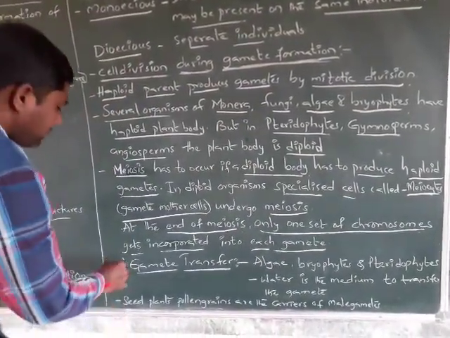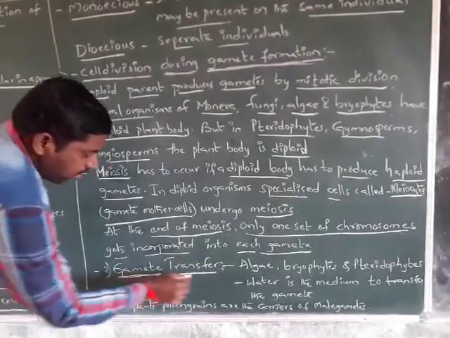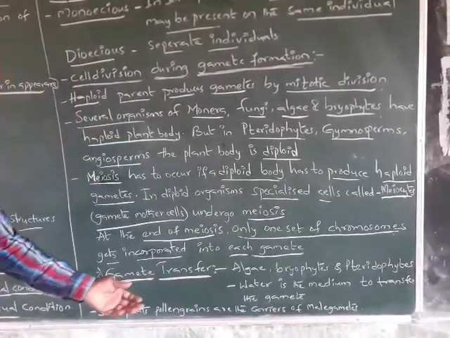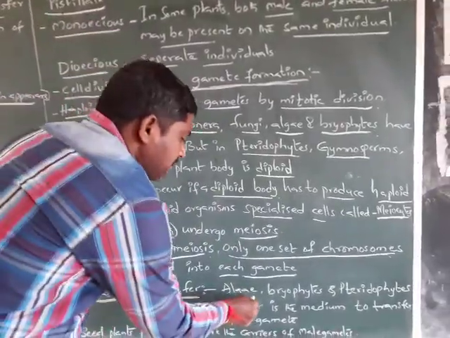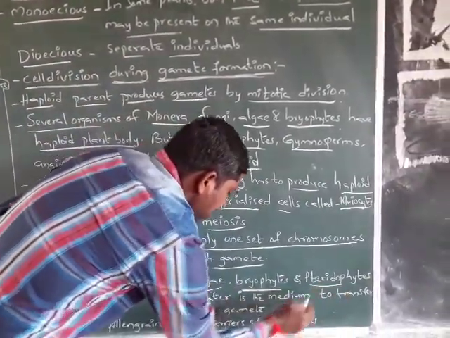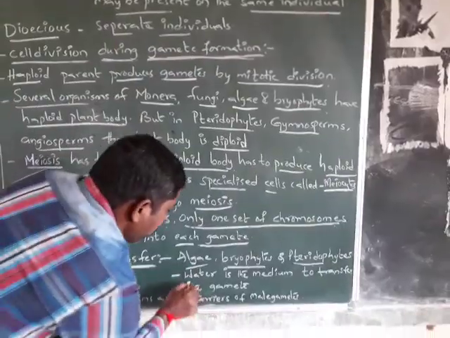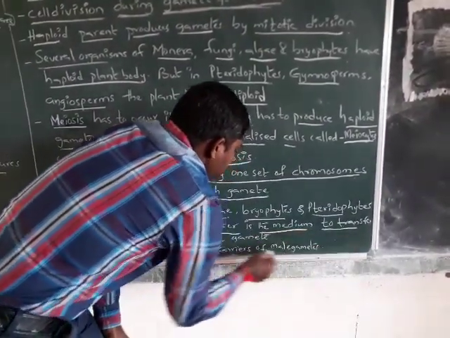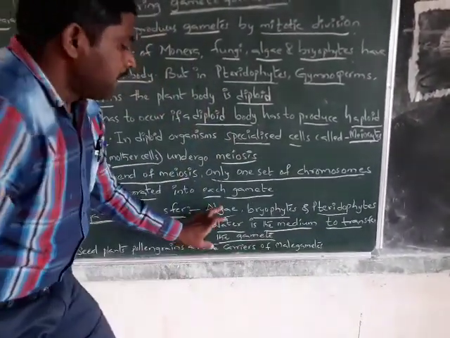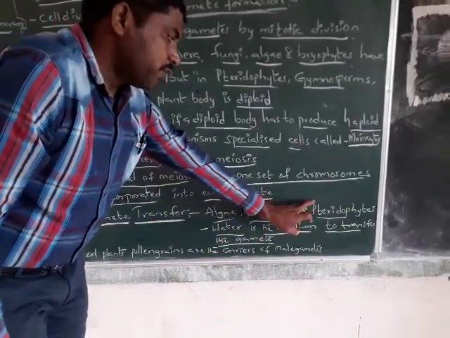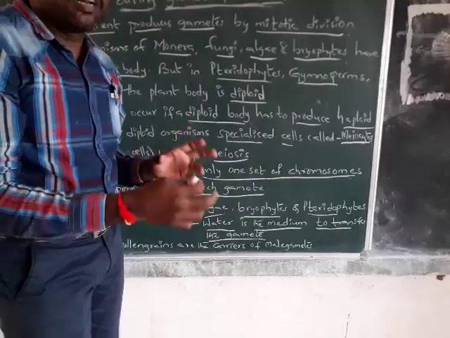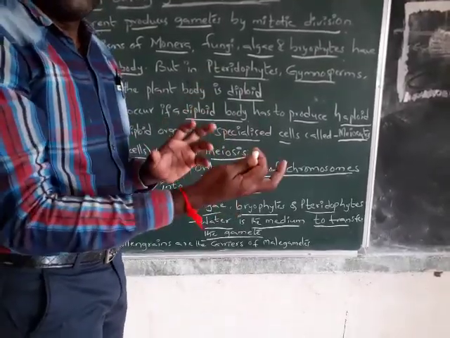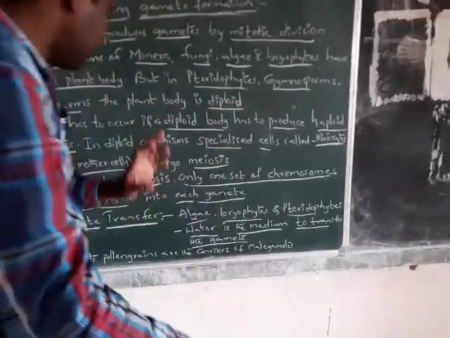And the second step is gamete transfer. In algae, bryophytes and pteridophytes, water is the medium to transfer the gamete. In these three groups, water is the medium to transfer the gamete from the male organ to the female organ.